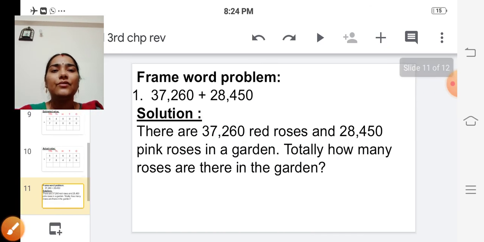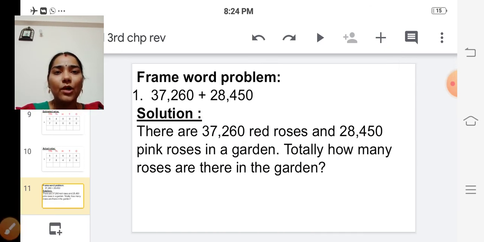Next one, frame word problem. We are going to frame a word problem. First problem is 37,260 plus 28,450. In what way can we frame a word problem? How do we see the solution?